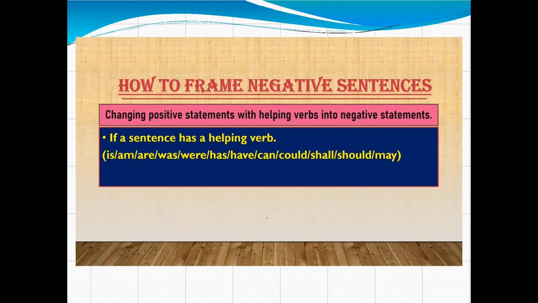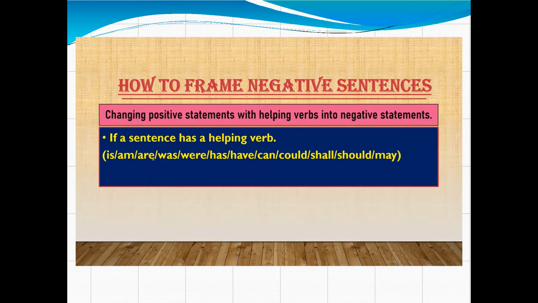Now we will see how to frame negative sentences. It includes your 26th chapter. First, we will see changing a positive statement with a helping verb. Okay, so you know what is a helping verb? A helping verb helps the verb to clarify the meaning.